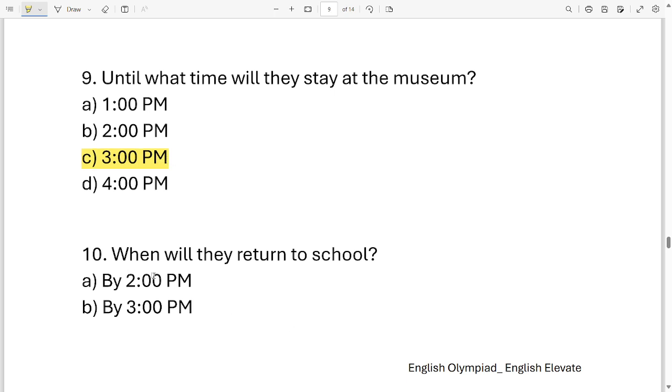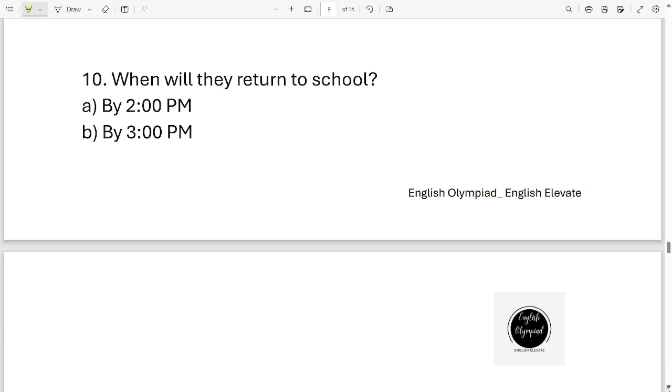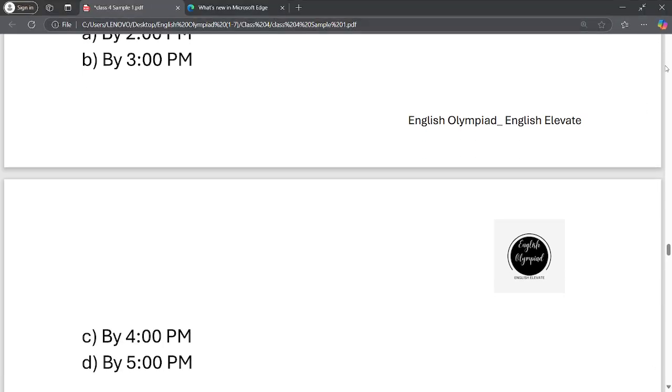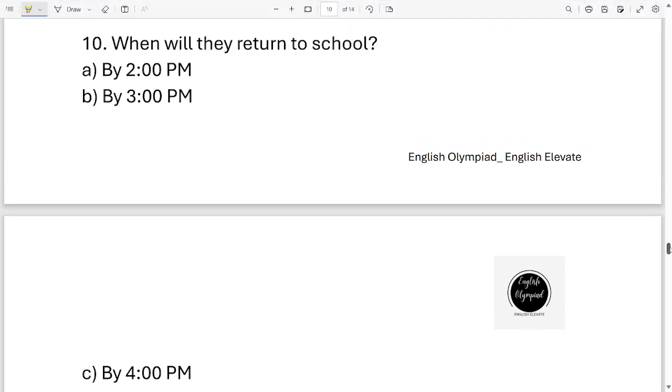Next question, when will they return to school? Options are by 2 p.m., by 3 p.m., by 4 p.m., by 5 p.m. These are the four options. Now which one of them is correct? It is option C, by 4 p.m.